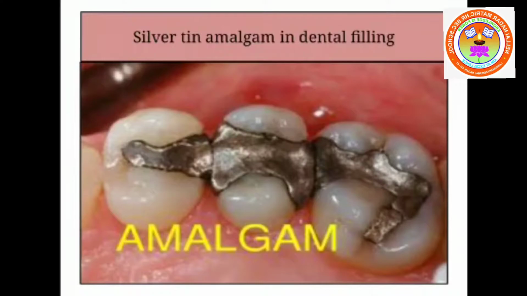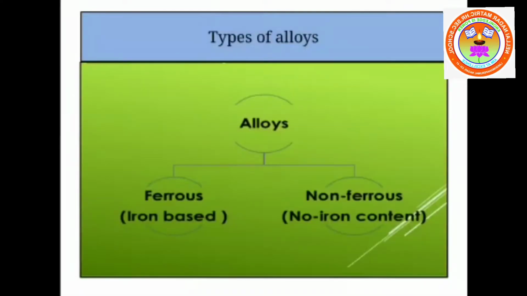Okay, children. The next topic is alloys. Amalgam is also a type of alloy. What is an alloy? When a metal is mixed with another metal, it is called an alloy. Also, when a metal is mixed with non-metals, it is also called an alloy.